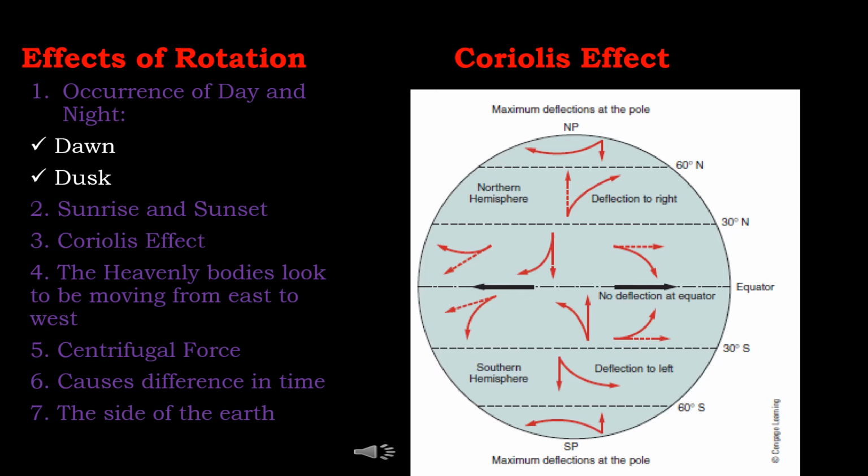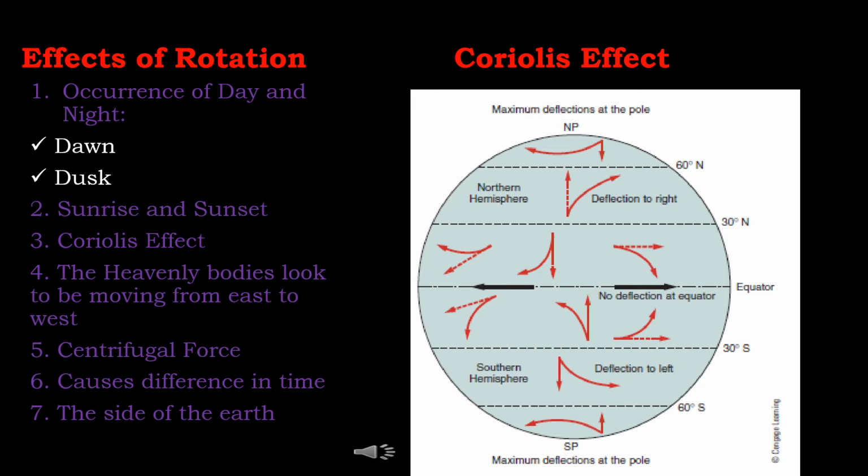Seventh one, the side of the earth towards the sun constantly gains heat and the side away from the sun constantly loses heat by radiating it into upper space. In this respect, rotation of the earth in a tilted position on its axis has the following advantage. The first one is the short rotational period makes the variation of temperature between day and night moderate.